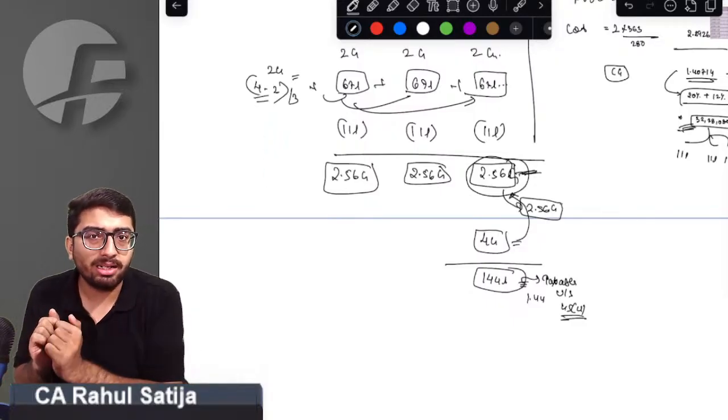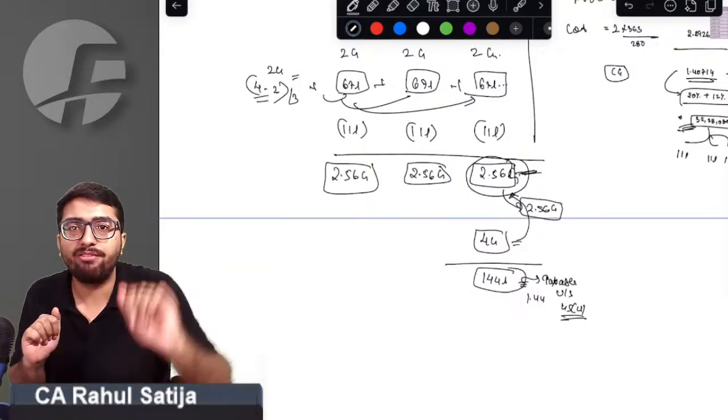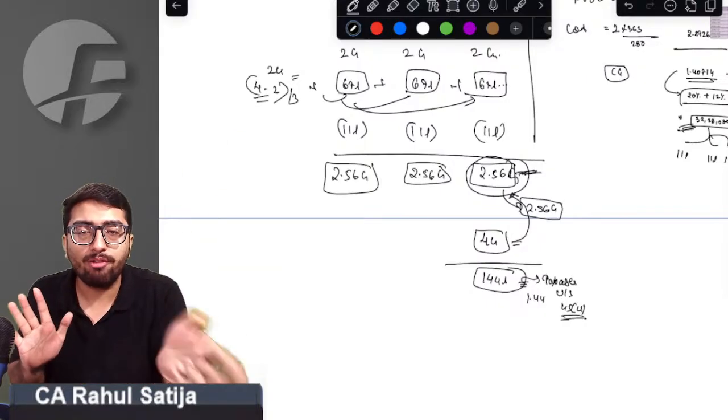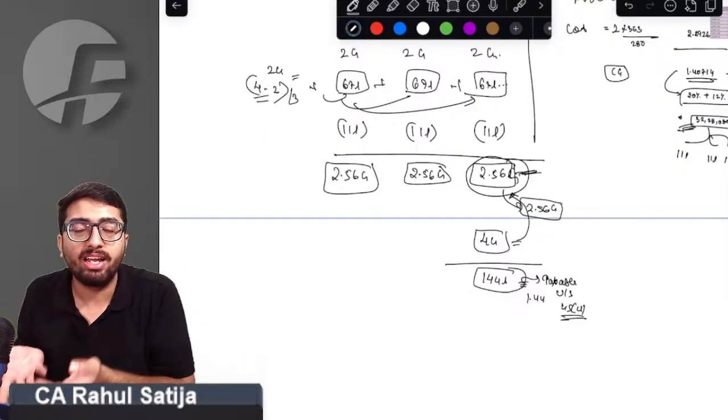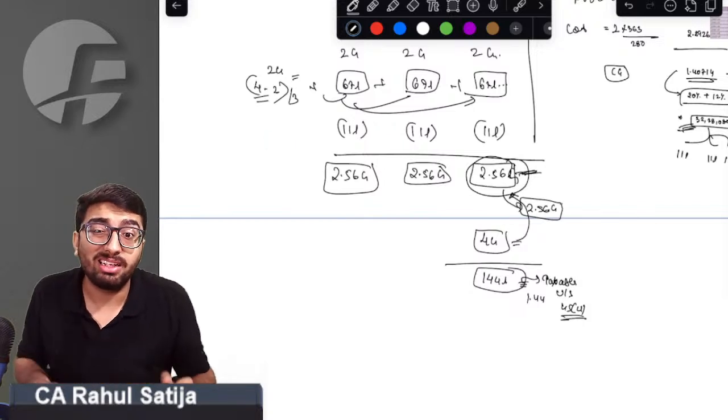If you give a partner any asset, first of all, you have to tax it the way it would have been sold to an outsider. Second, you have to check whatever his capital account would have been, and check the amount in excess of his capital that you have given to him. That will be taxable again.